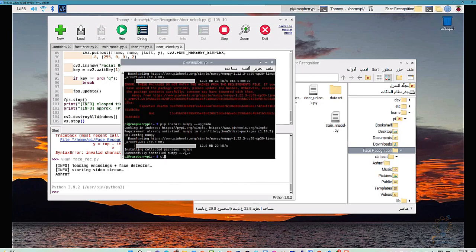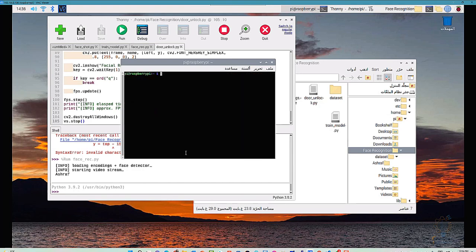If you want to run it using the command window, you can simply do that by writing cd and the folder name, which is face recognition. And from here, you can write python door_unlock.py.